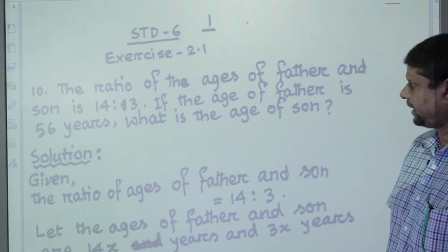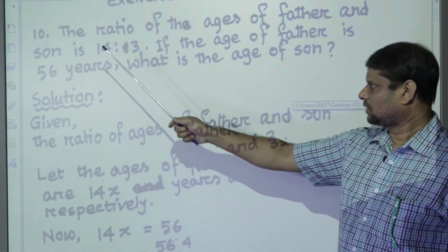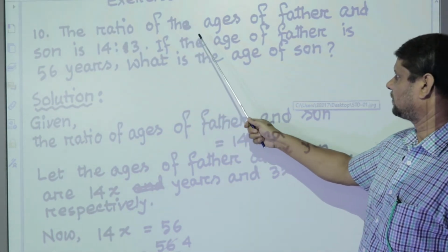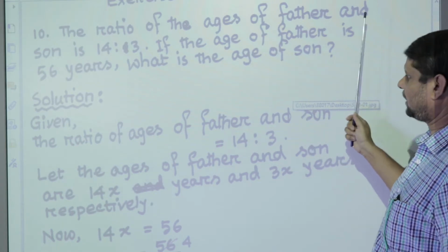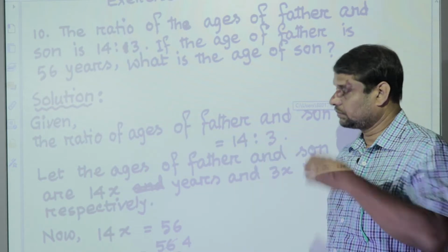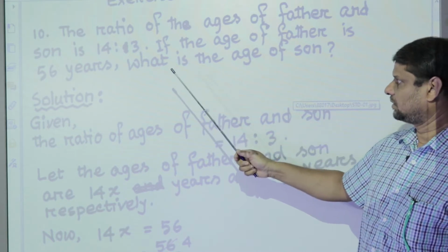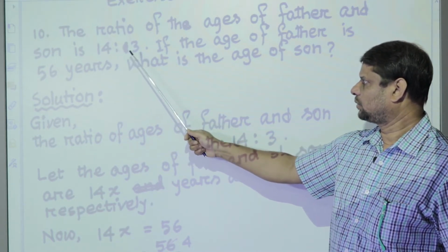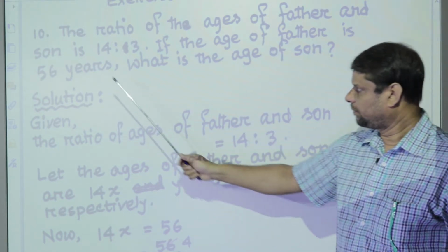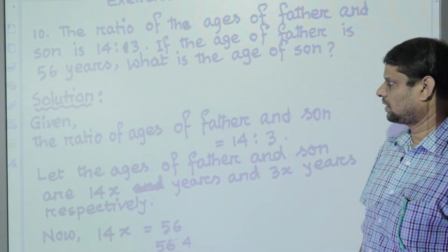Now question number 10. In question number 10, the problem is: the ratio of the ages of father and son is 14:3. That is, the ratio of their ages is 14:3. If the age of father is 56 years, what is the age of son? Now, solution.